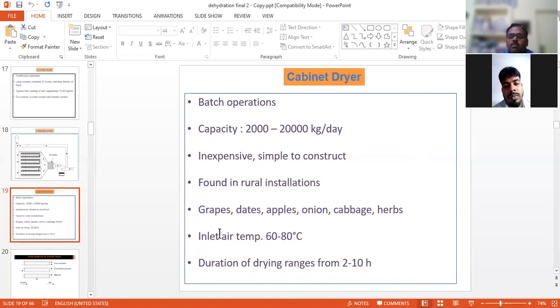In the cabinet dryer we can maintain the temperature at 60 to 80 degrees centigrade, and the duration of drying ranges from 2 to 10 hours depending upon the product, that is, the moisture level. These things we have to keep in mind.